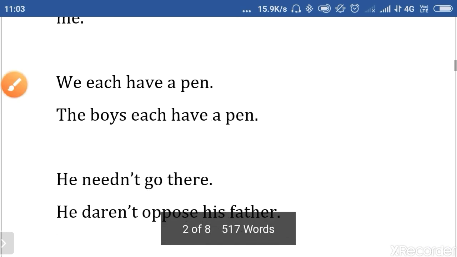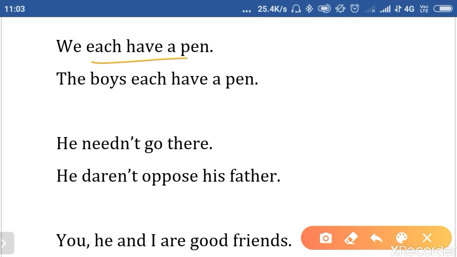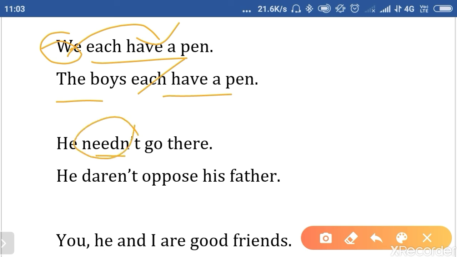We each have a pen. We need to understand the subject. The subject is "we", so according to that we use "we each have a pen". The boys each have a pen. He needn't go. Now, needn't comes under modals, so he needn't go there. We always use the first form. He daren't oppose his father.